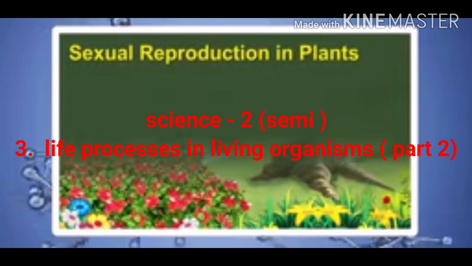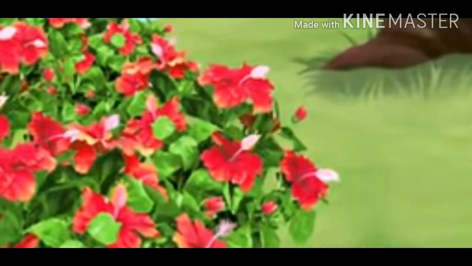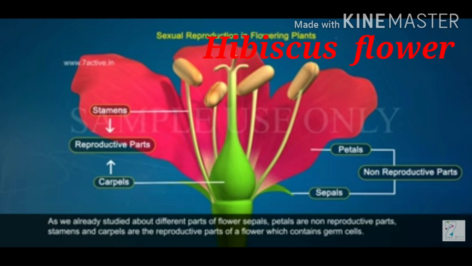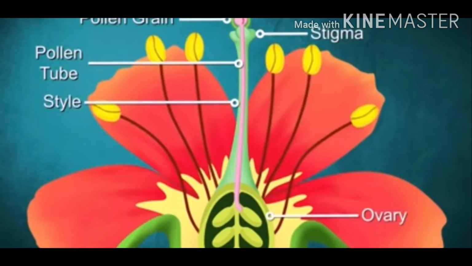Our next topic is sexual reproduction in plants. For example, in hibiscus flower, the parts of flowers are stigma, style, ovary, anther, pedicel, calyx, corolla, etc. Flower is structural unit of sexual reproduction in plants.